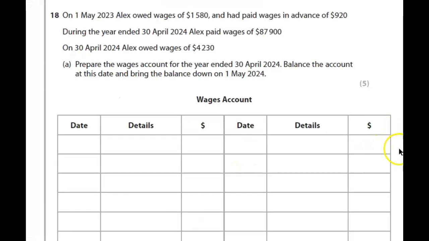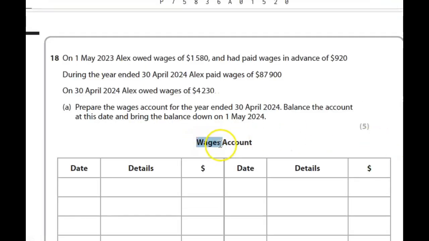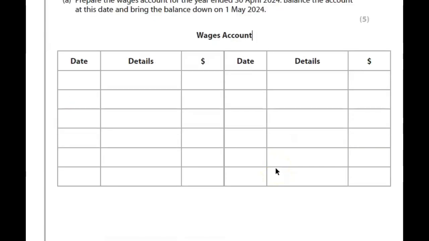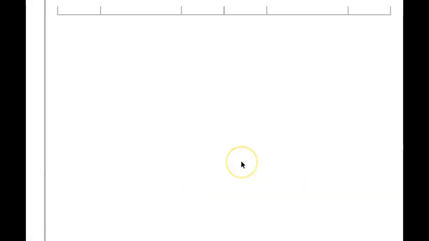This is question 18 from Edexcel IGCSE Accounting May 2024, paper 1. The question requires examinees to make wages and rent received accounts. Such questions fall under the Other Receivable and Other Payable. They seem very overwhelming to begin with, but following some simple steps can help you ace such questions.